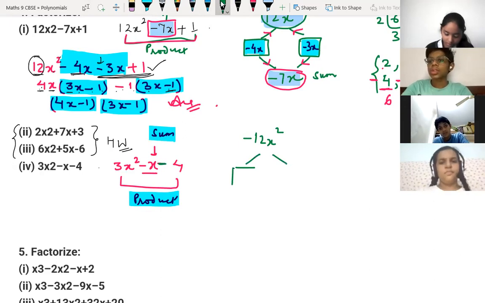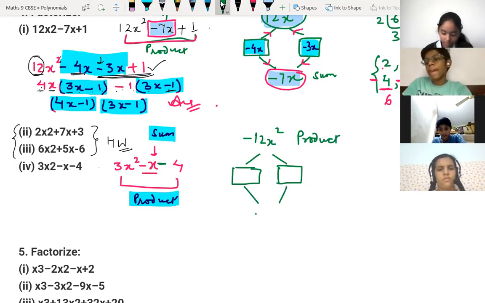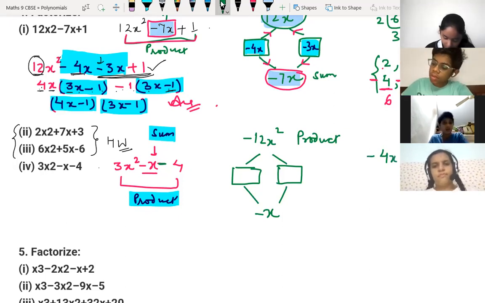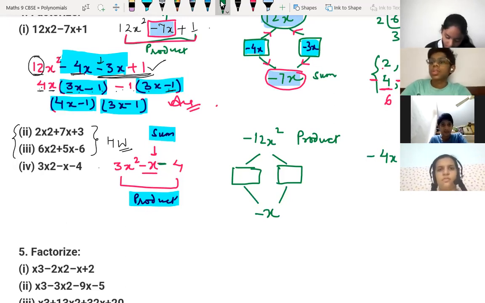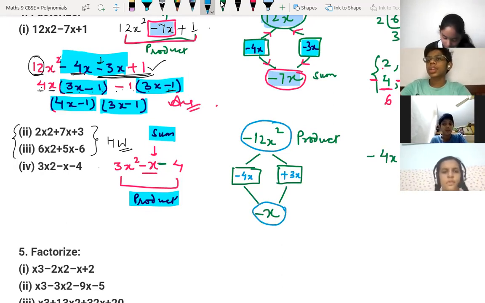So we have to divide minus 12x square into 2 parts such that the product is 12x square, and the sum is what? Minus x. Is it clear, children? Yes, sir. So 12 can be bifurcated into 4 and 3. So we can write it as minus 4x and plus 3x. Can we write this or not? If we write it as minus 4x and plus 3x, can we get the product and the sum minus x? Can we get this, Ashini? Yes, sir, we can get.